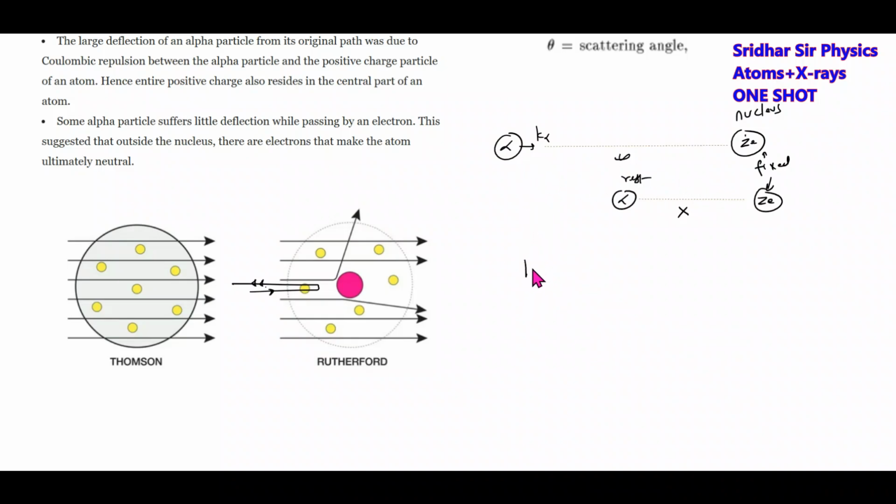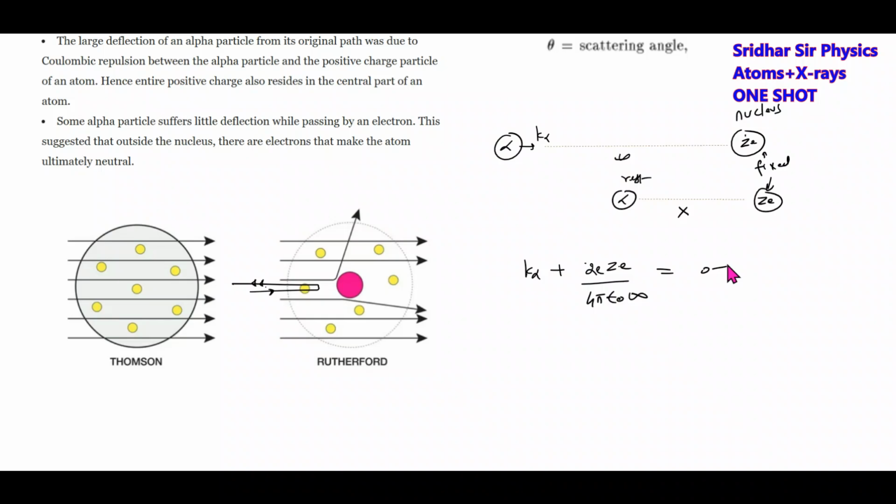Initial kinetic energy, K alpha, plus interaction potential energy. Interaction potential energy will be charge of alpha particle, Q alpha, which is 2e, times charge of nucleus, Ze, divided by 4 pi epsilon naught times infinity, far away, no?